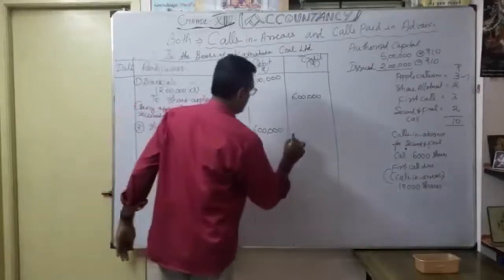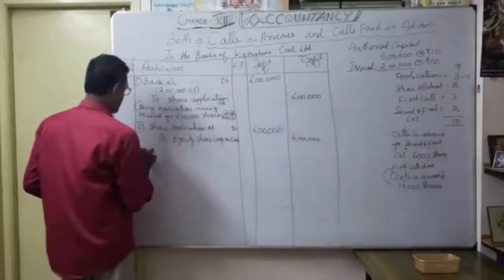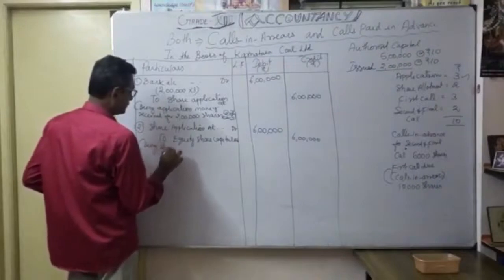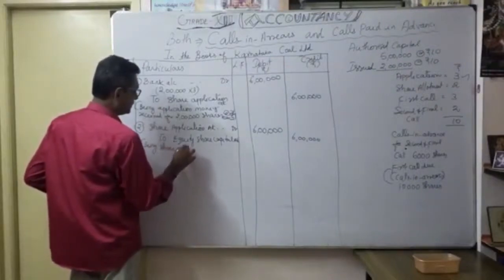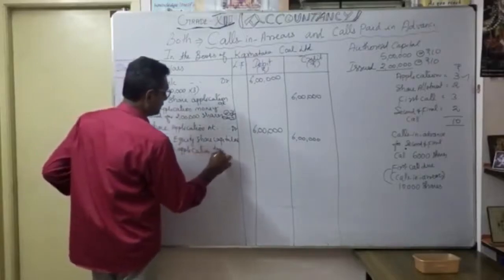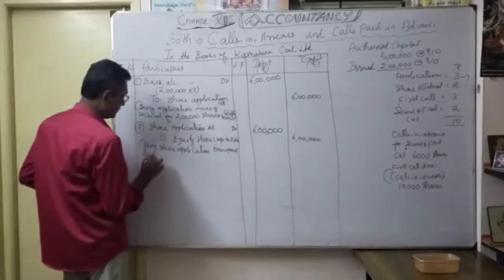How much? 6 lakhs. So narration: being share application transfer to share capital account.